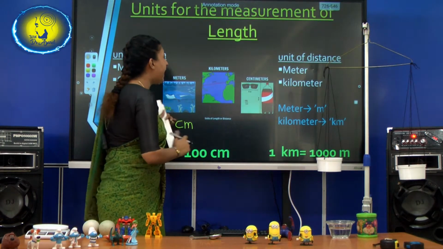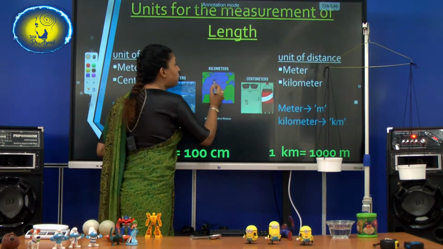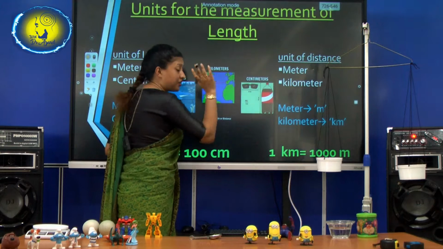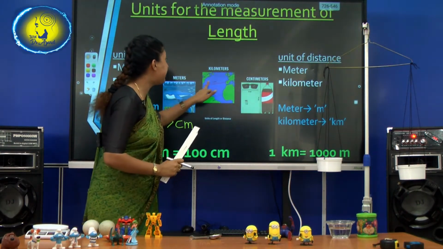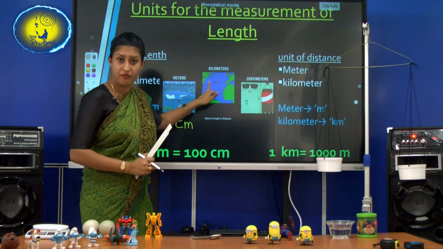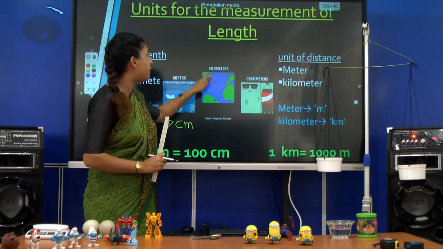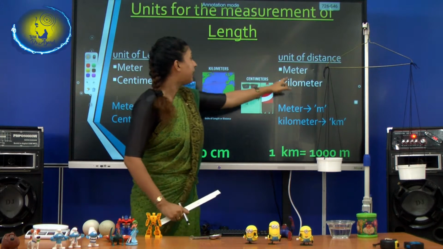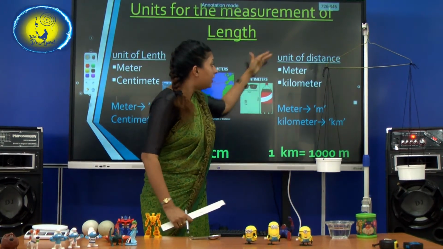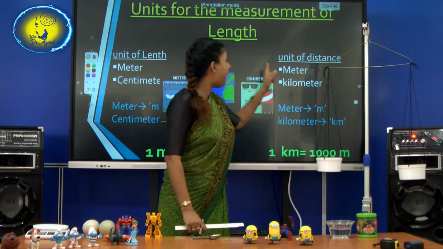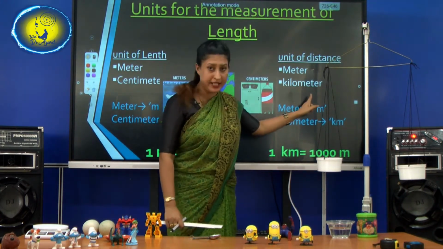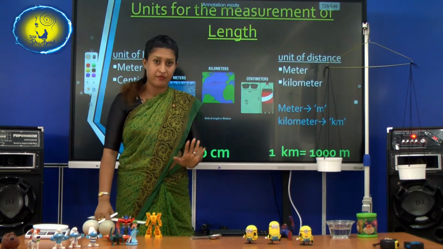They are going to measure the length between two cities, two countries. So they are using kilometers. See, they are measuring with kilometers. So the shortened form of meter is m and the shortened form of kilometer is km.